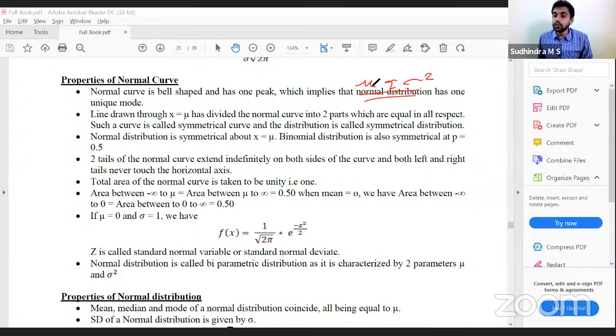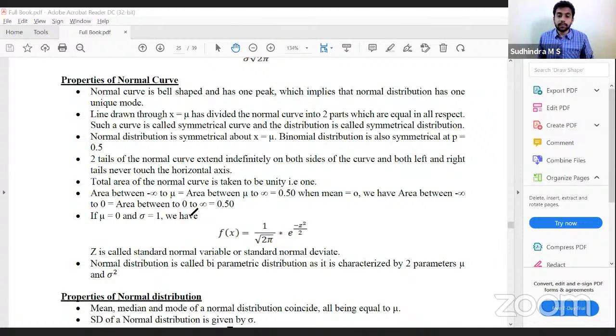What is mu in standard normal distribution? 0. What is sigma? 1. So can I say 0 and 1 are the parameters of standard normal distribution? Yes. So mu and sigma square are the parameters of normal distribution. 0 and 1 are the parameters of standard normal distribution.